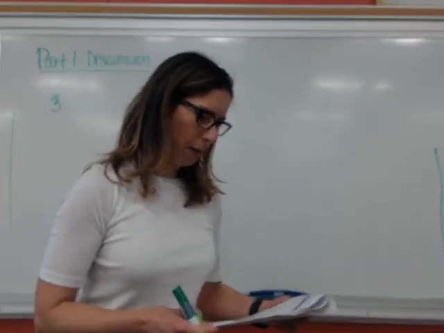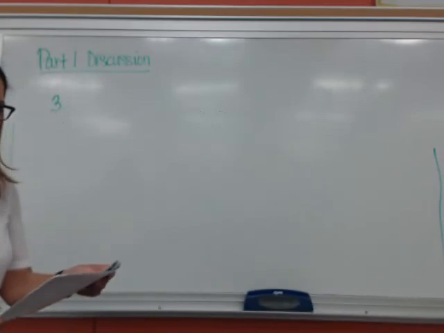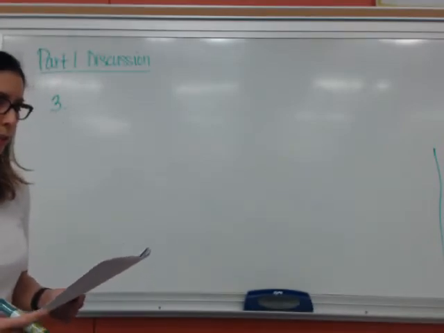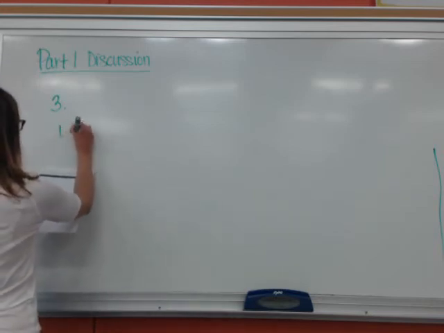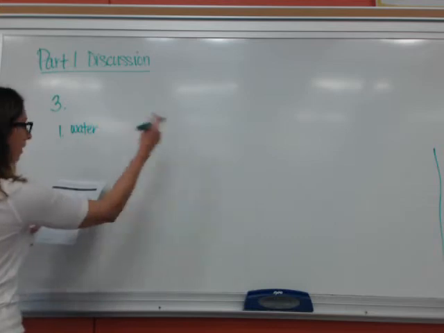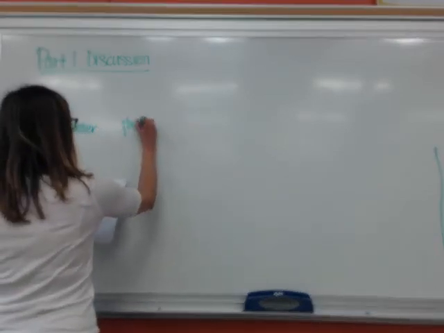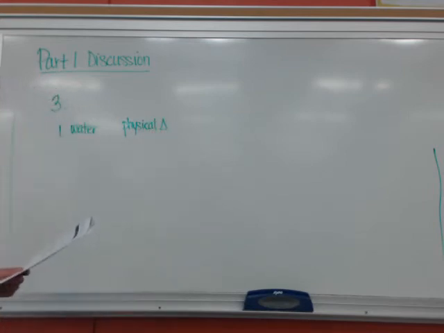So we want to think about the changes at the particle level. We want to identify the changes observed as being physical or chemical and explain each choice at the particle level. So for number 1, you had liquid water. Heated it, it went from the liquid to the gas phase. It was still water, so that was a physical change. There was no composition change.